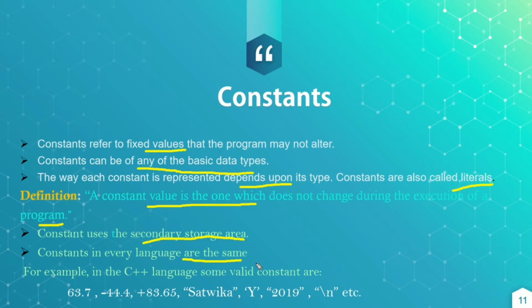Valid constants in C++ are 63.7, which is a floating constant. Minus 44 point, this is also a floating constant which has a sign. Plus 83.67 is also a double constant with a plus sign. Satvika is a string constant. This is the y, which is a character constant. This is a string constant. This is an escape sequence constant, etc. These are all the different constants which can be used in C++.